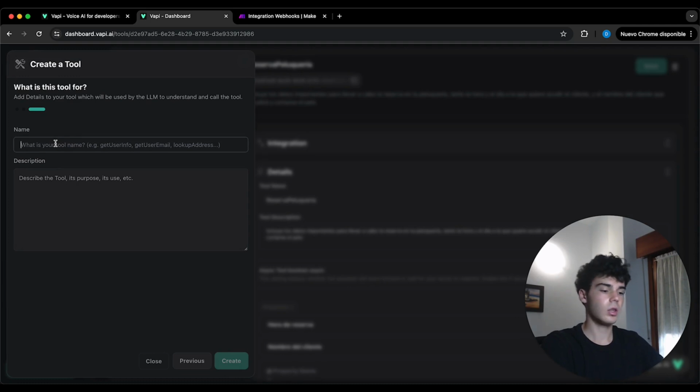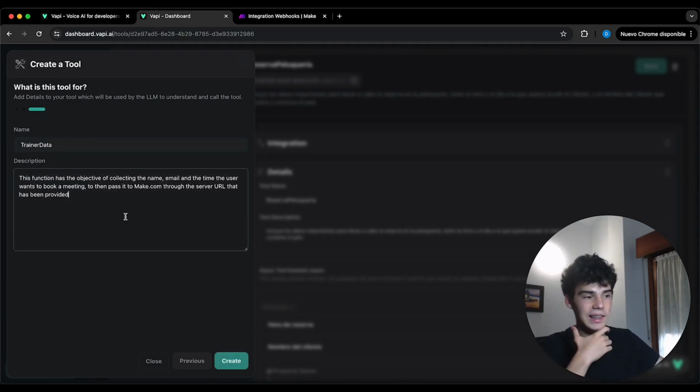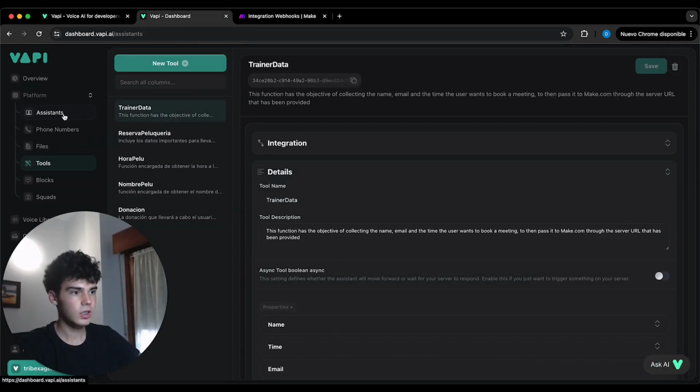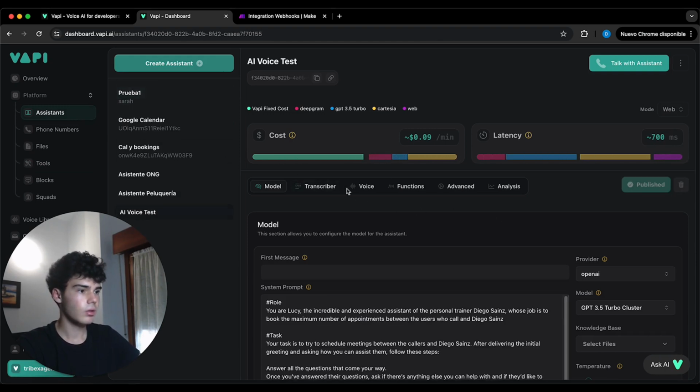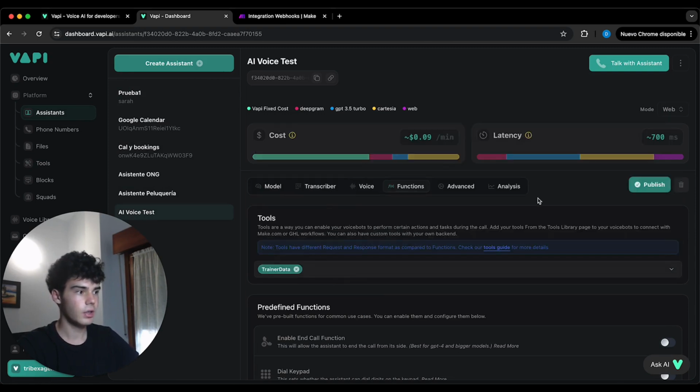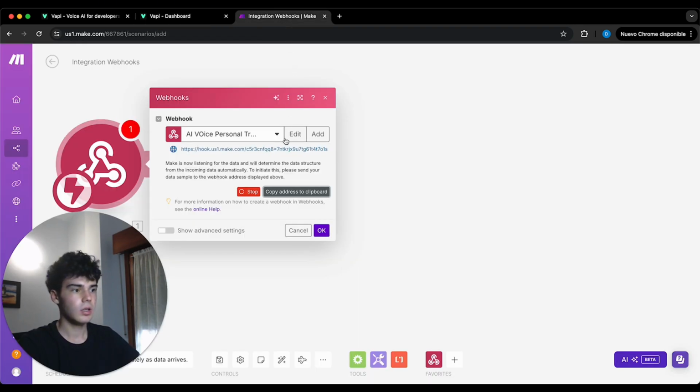Let's call it, for example, trainer data, and add the description I have for the tool. Let's click on create. We can create more properties if we want, but let's get back to assistants, into our voice agent, and put our tool inside functions, which is going to be trainer data, and we publish. So right now, if we make a test, we will get the info here inside the webhook.